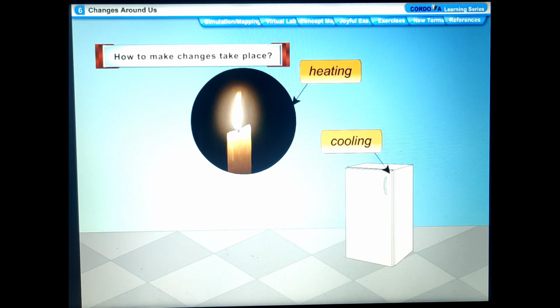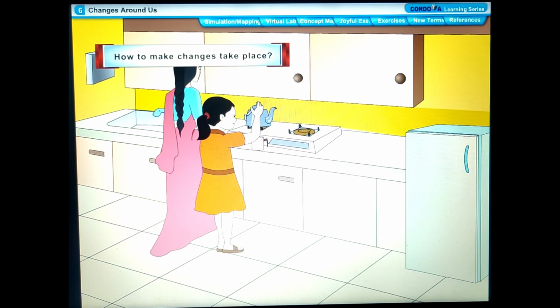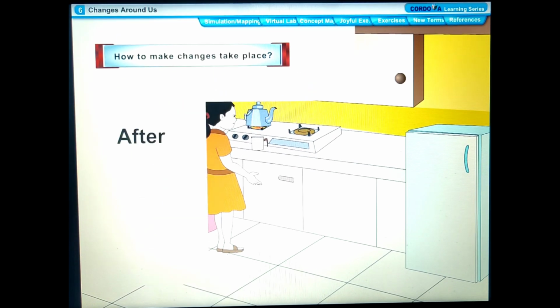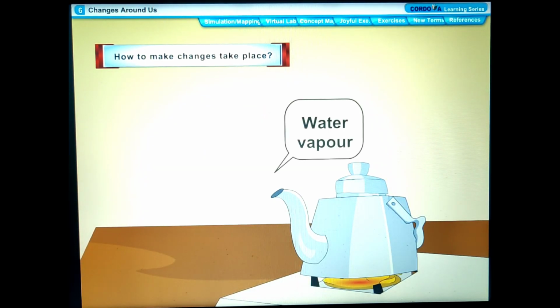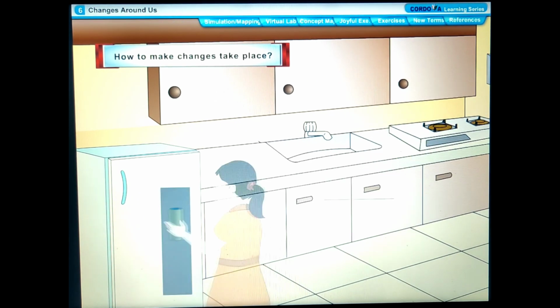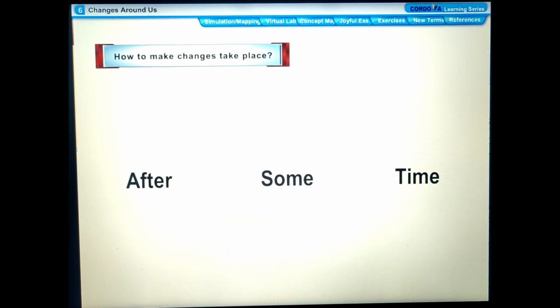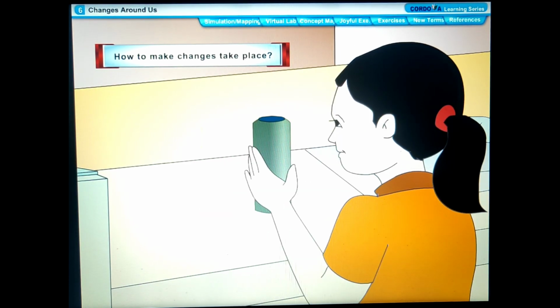Changes caused by heating or cooling. Heating or cooling can cause many kinds of changes. Some important ones are discussed. Change in temperature. When we heat water using a gas stove, then the temperature of water rises and it becomes hot. Objects become hot on heating. Similarly, if we keep the water in a refrigerator for some time, then the temperature of water falls and it becomes cold. Objects become cold on cooling.